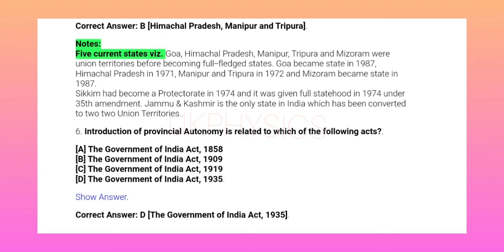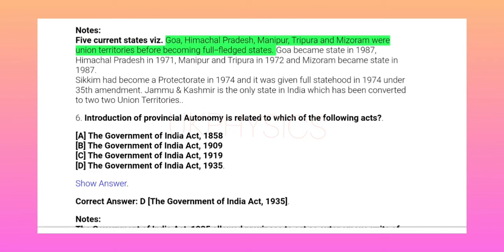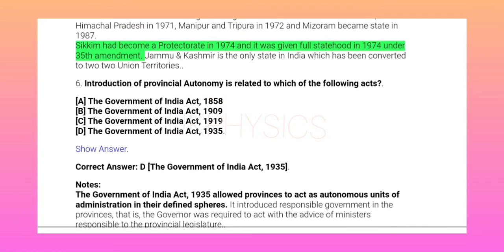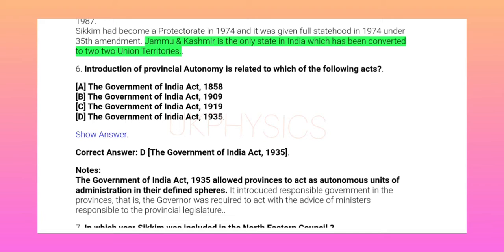Notes: 5 current states viz. Goa, Himachal Pradesh, Manipur, Tripura and Mizoram were union territories before becoming full-fledged states. Goa became a state in 1987, Himachal Pradesh in 1971, Manipur and Tripura in 1972 and Mizoram became a state in 1987. Sikkim had become a protectorate in 1974 and it was given full statehood in 1974 under the 35th Amendment. Jammu and Kashmir is the only state in India which has been converted to two union territories.